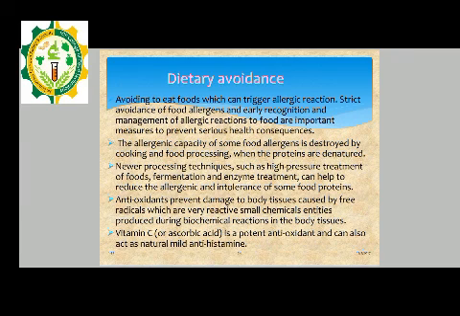So I hope all of you are getting the idea about what food allergy and food intolerance are and how they are different from each other.